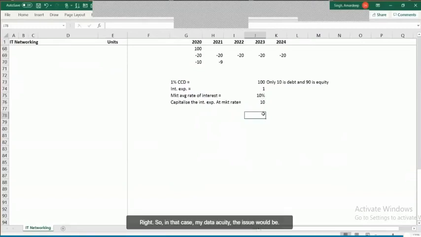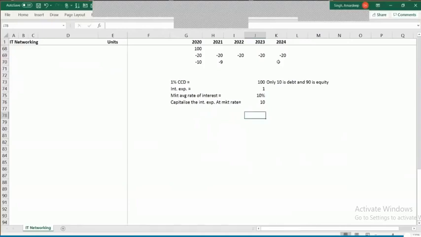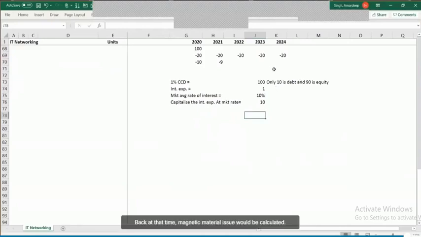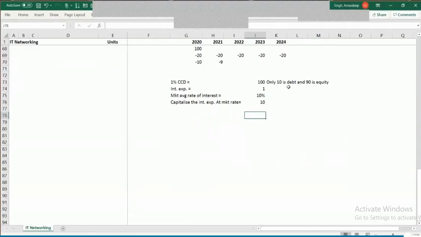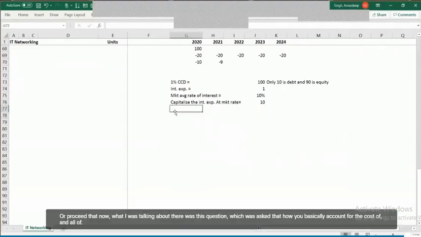Right. So in that case, when I'll be considering it for WACC purposes, my debt equity ratio would be calculated in what way? 10 rupees is going to be taken as debt only, not 100. Okay, fine. Okay, yeah, got it. Thank you. Let us proceed then.